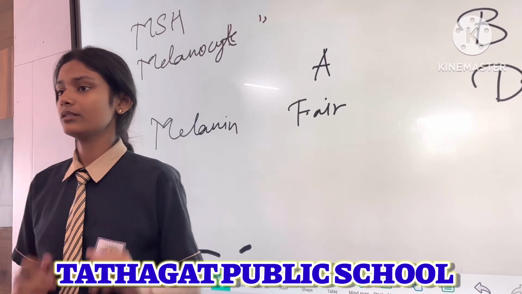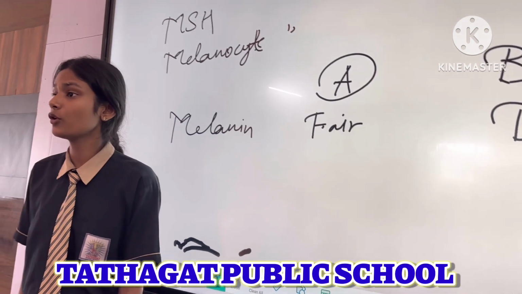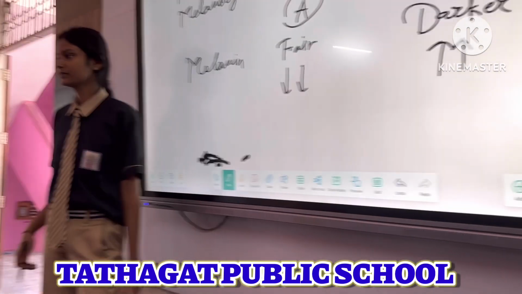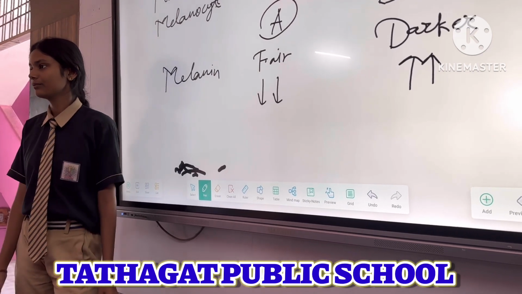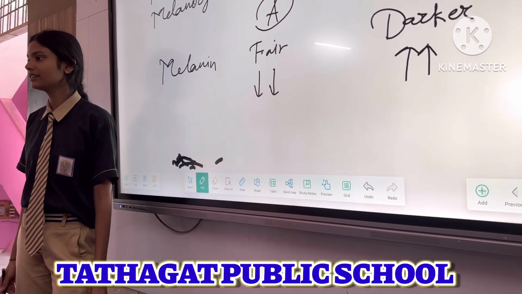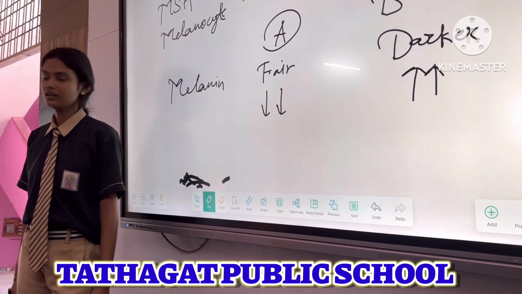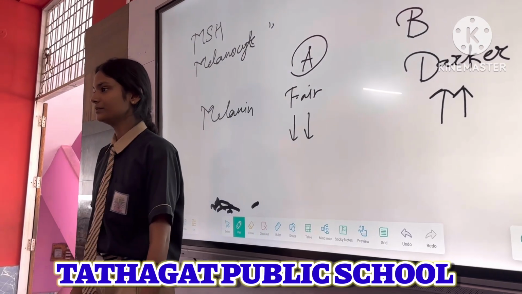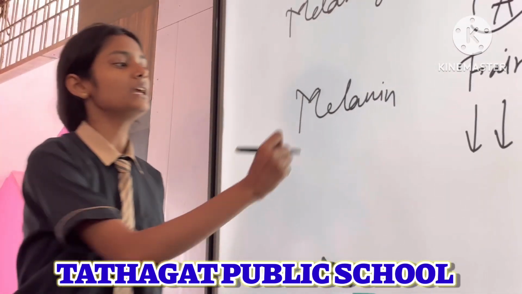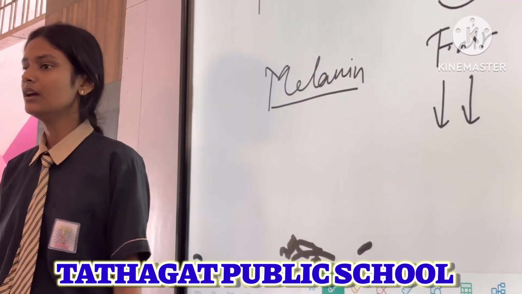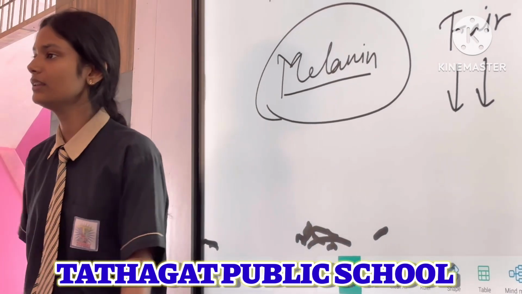See, if you are too fair, as in the case of A, why is it so? Everyone knows plants have leaves. Which color are leaves? Green. What gives the leaves green color? Chlorophyll. Chlorophyll is a pigment, and it gives leaves their color. The same happens with the human body: the melanin pigment gives color to the human body.